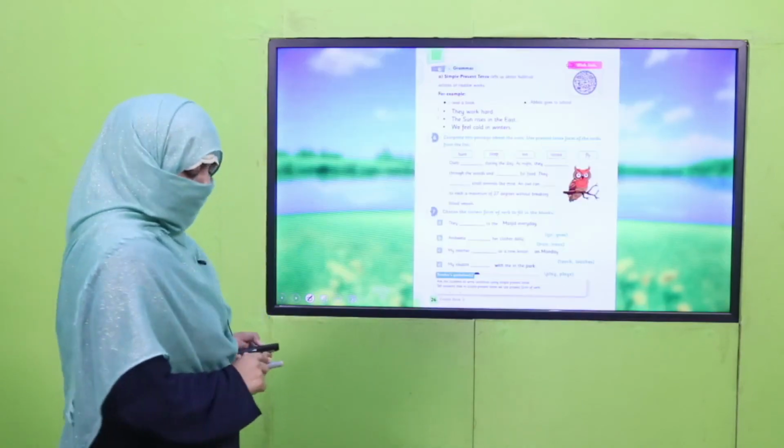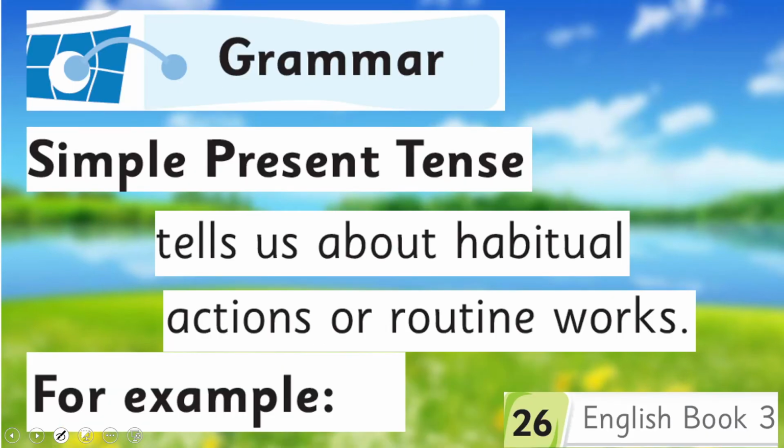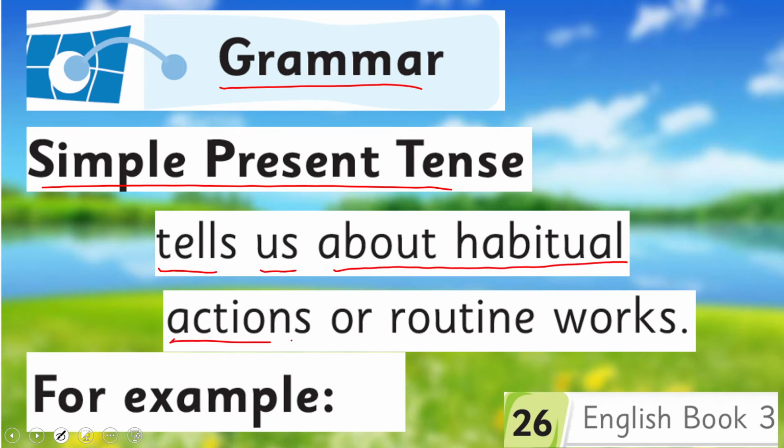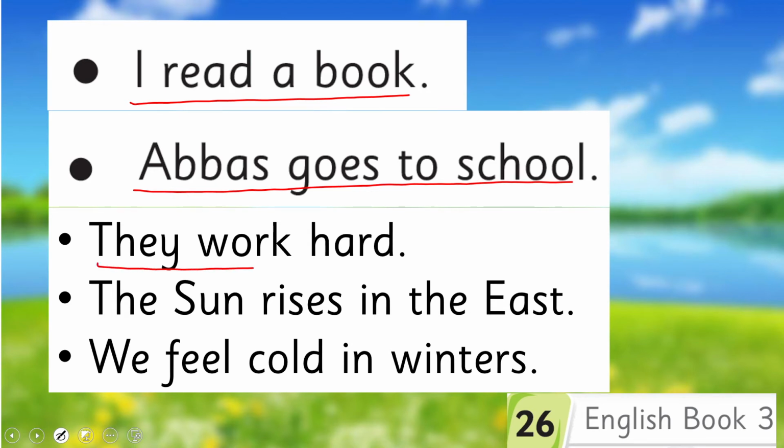Let's see what your book says about it. Open your book on page number 26. Here is the title, Grammar, Simple Present Tense. It tells us about habitual actions or routine words. For example, I read a book. It's my habit. Abbas goes to school. It's his routine. They work hard.